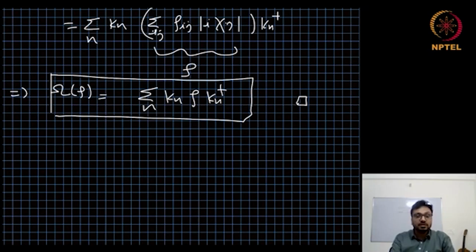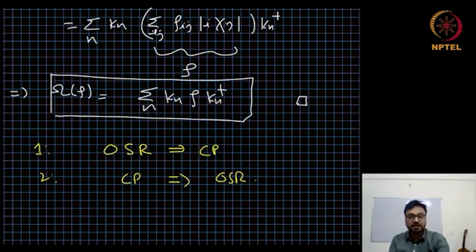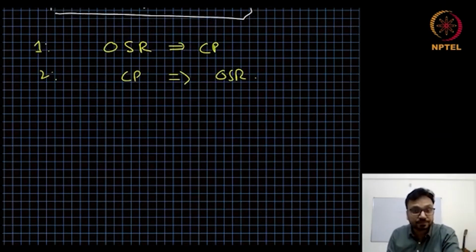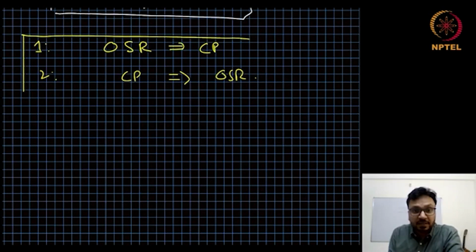So the first theorem of Choi says that operator sum representation implies completely positive map. And the second one says that completely positive map implies operator sum representation. Okay, so it means all the completely positive maps can be written in the operator sum representation, and an operator sum representation is a completely positive map. So with this, we are done with the proof of the Choi theorem.